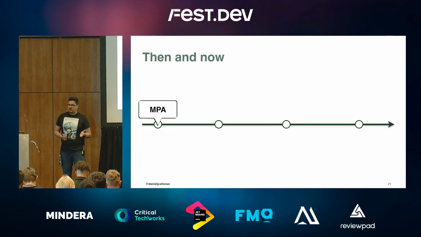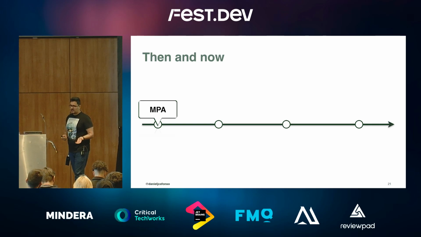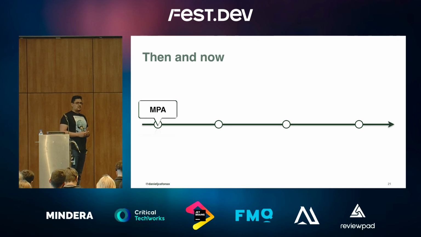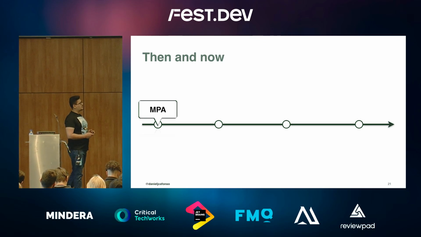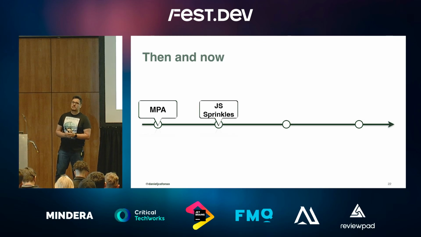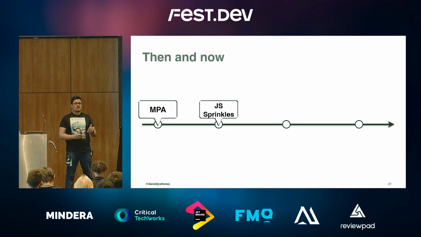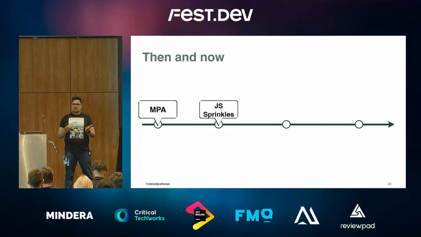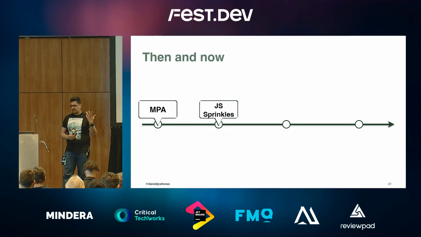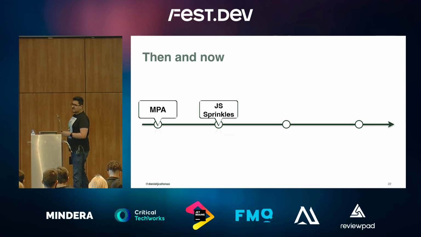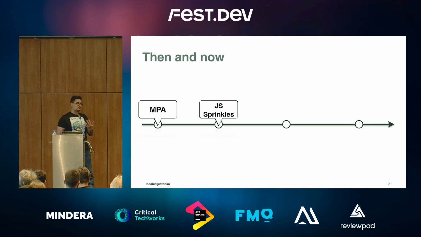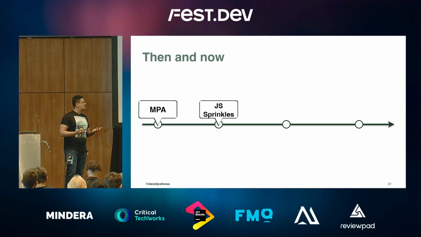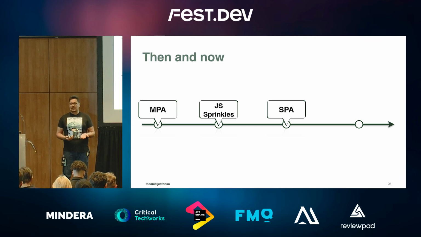There was no JavaScript on our page back then. It was just HTML, CSS if you want, and the server. Then we said, okay, now we want to make our user experience a bit better, so let's add JavaScript into it. This was when we entered the sprinkles phase: let's customize a bit more of our UI and add JavaScript to our page to enhance our user experience. But doing so, we kind of impacted our developer experience. By doing this, there was a new need. We had to learn something new. And that's when the single-page applications era began.